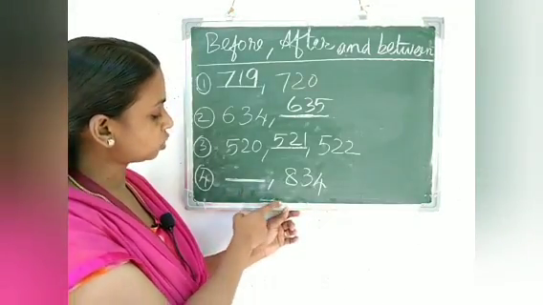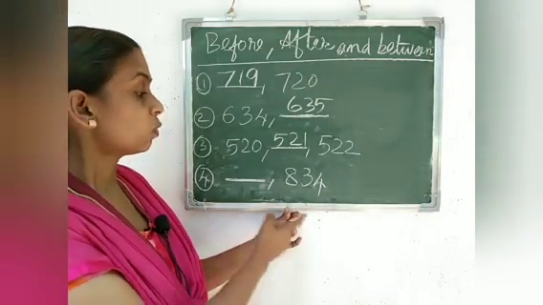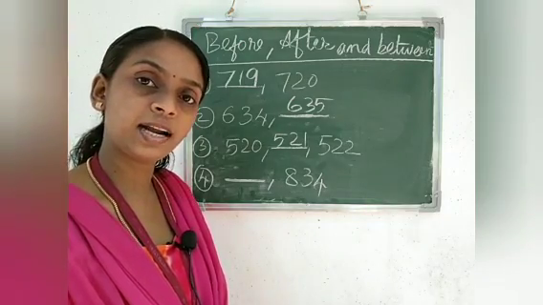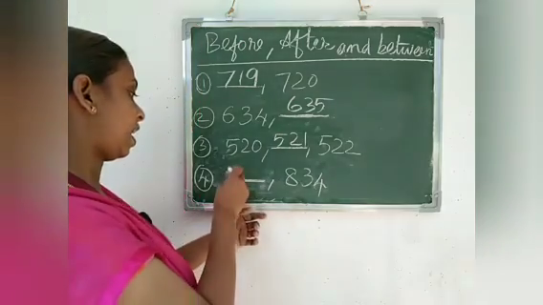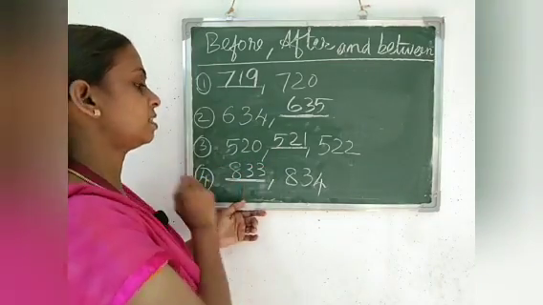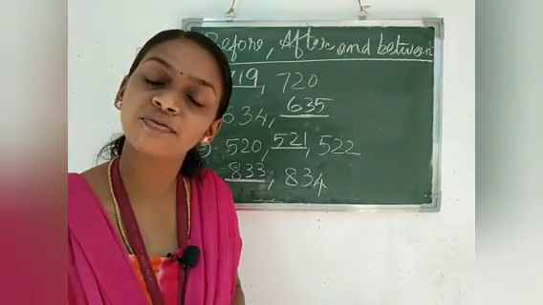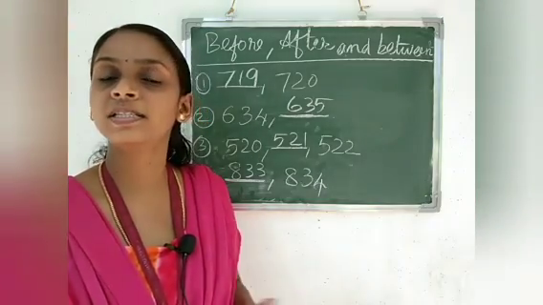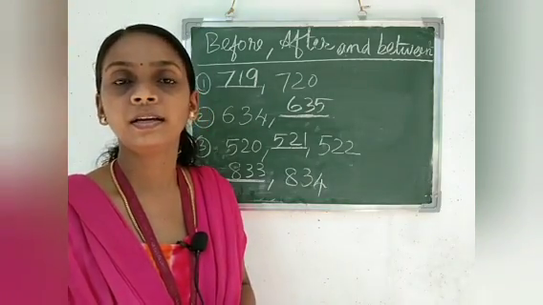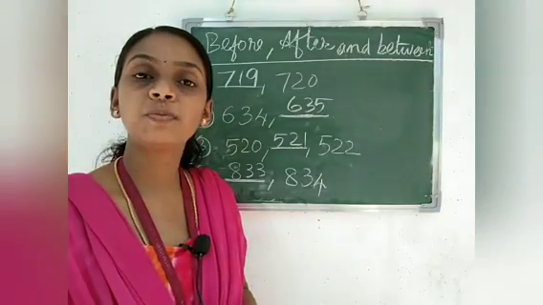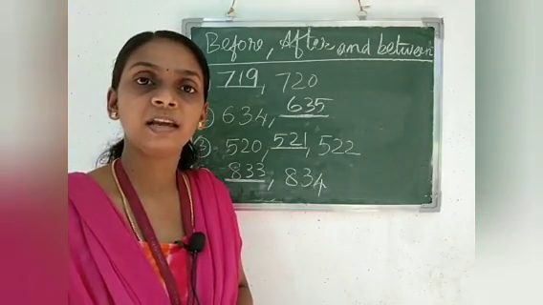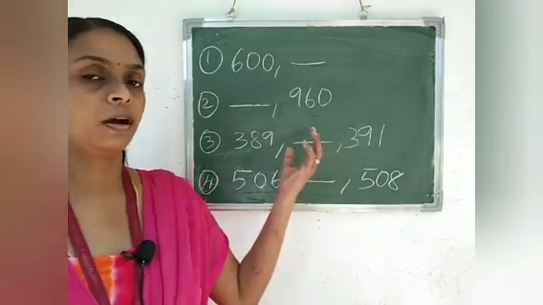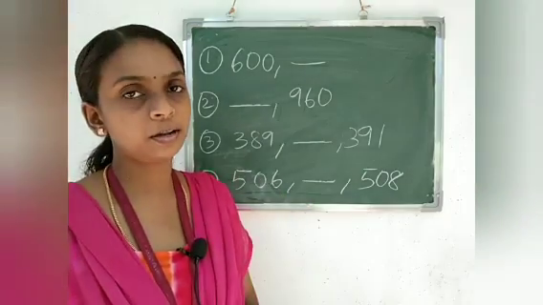Next we have to write the before number also. So what is the before number of 834? Yes, 833 is the before number of 834. So before, after and between numbers we already studied in the first chapter, and here we are studying the numbers from 200 to 1000. We will look at examples also.